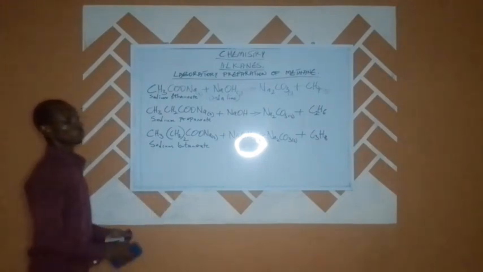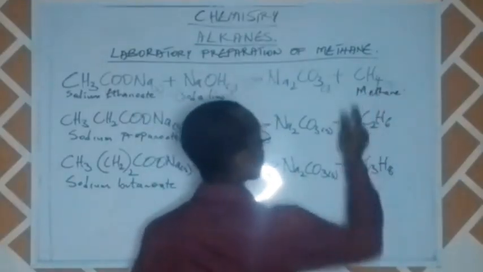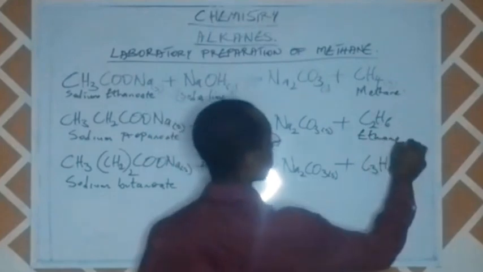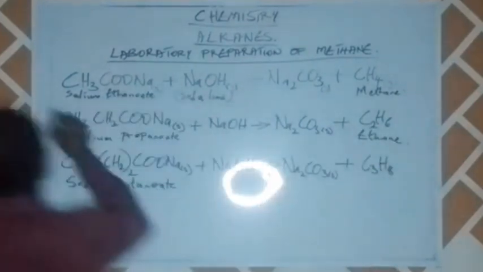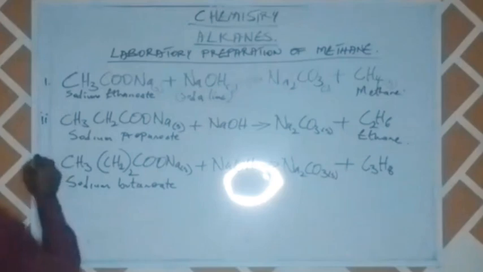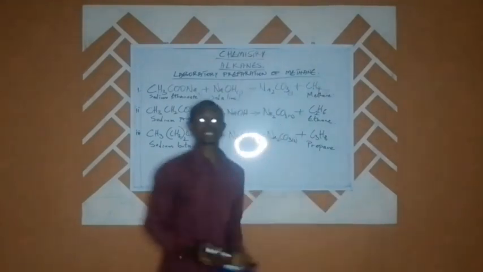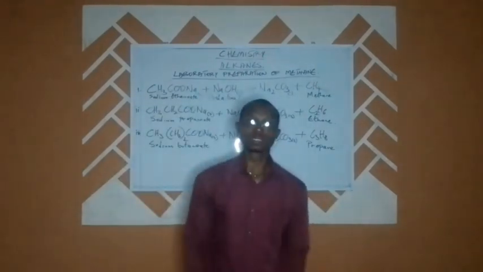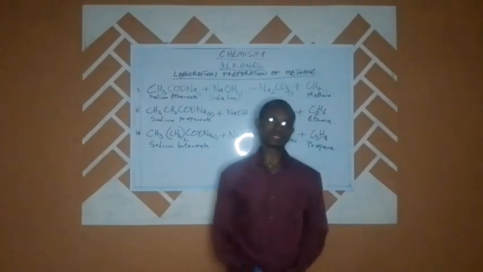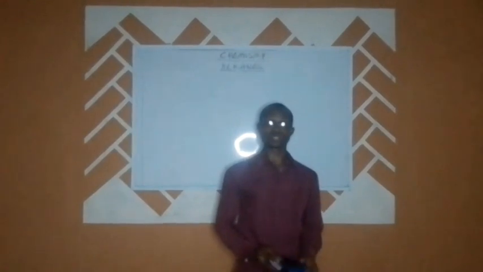So we can actually look at all of these structures, look at the chemical formulas, so we'll be able to understand what we are given. What we are given here is methane. This is how to prepare methane in the laboratory, and to prepare ethane, that is the second equation. The first equation is for methane, the second equation is for ethane, while the third one gives us that of propane. So you can use the same method to prepare other alkane members.